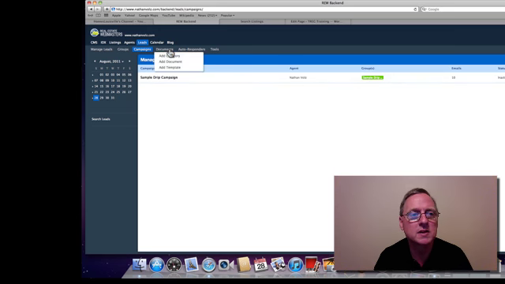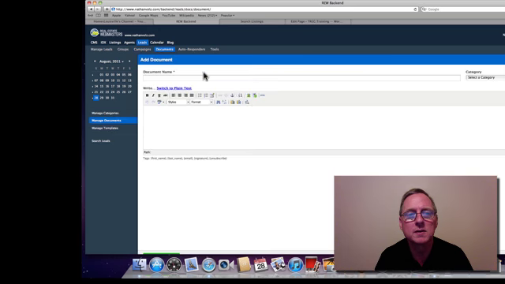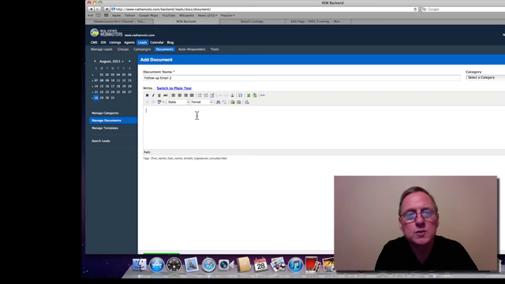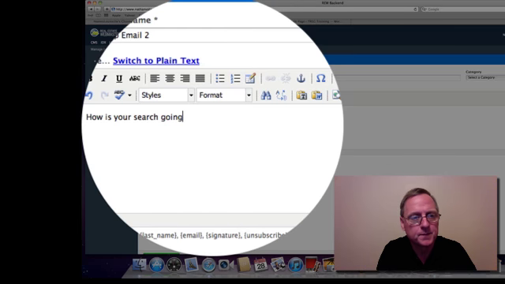Now under documents, it says add category, add a document, or add a template. What you want to do is add a document, and let's say that the document is follow up email number 2. You use one of those little short one-liners that I had set up: how is your search going?